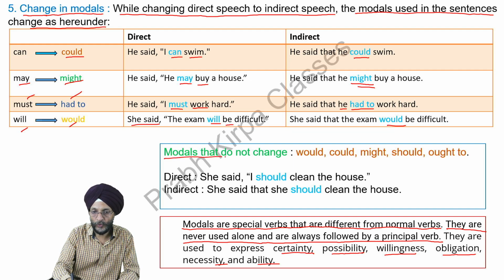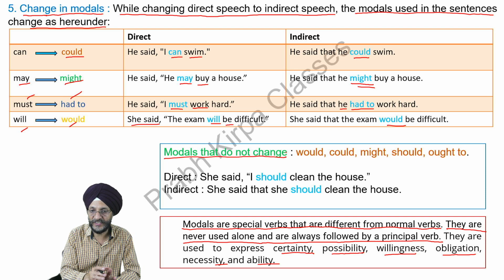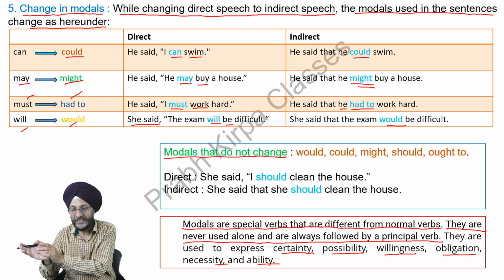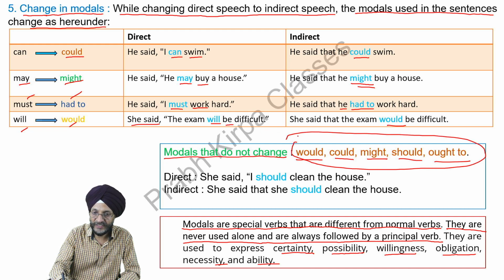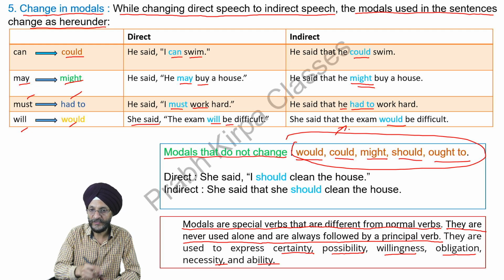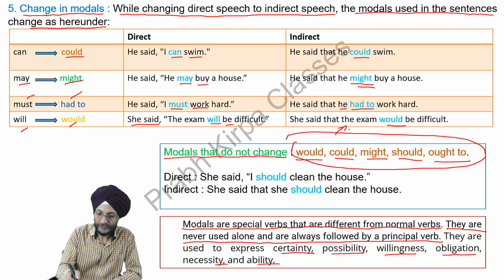Then there are certain modals that do not change in direct speech when we convert the same into indirect speech. What are those modals? These modals are would, could, might, should, ought to. That is, when they are used in direct speech, all these modals will remain the same when they are used in indirect speech.